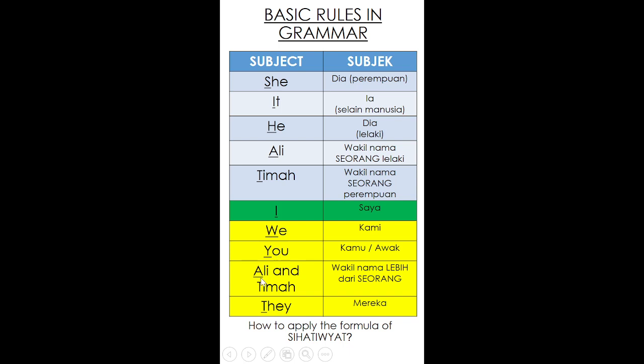And last but not least, you have here Ali and Tima. Remind yourself the names can be replaced as long as you are using or writing or saying more than one name. I use the same example like just now, Haziq and Aisha. So you can replace it here, Ali and Tima. As long as it is more than one name. Ali, Tima, Abu, and Ahmad. There are 4 of them, right? 4 names there. So they belong in the Wiyat group.